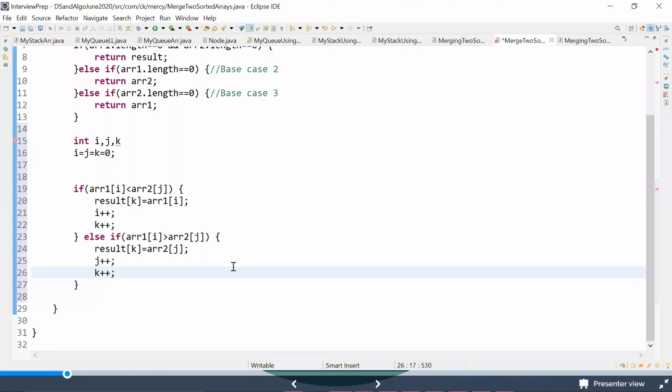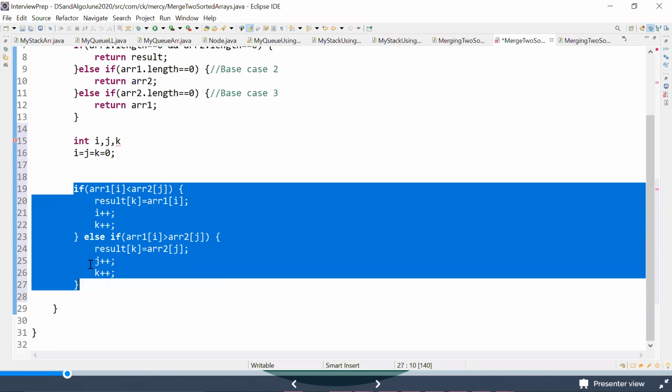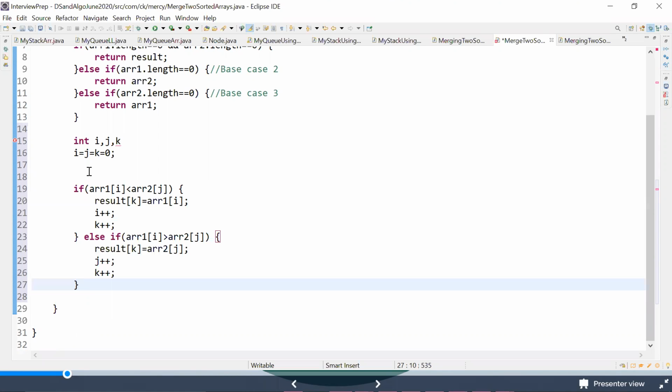Very good, guys. So this is the main operation that we have done. But until when do you have to do all these operations? You have to do them until either ARR1 completes or ARR2 completes. For example, let's say we have 2 arrays, and for one array we have compared every element. Then there is no point in comparing the next elements in the array, right?